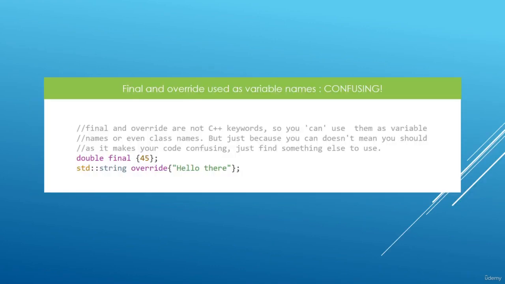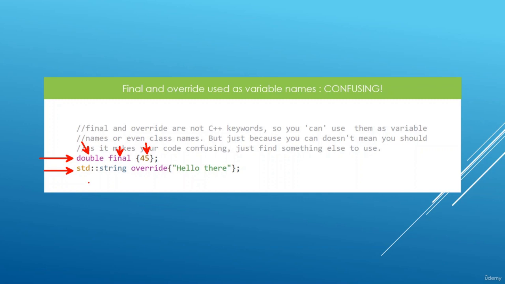Let's look at this. We can do a statement like this in our C++ program. We say our type, we say final, the variable name is going to be named final, and we can put in a value, and this is going to work. We can even declare a variable named override and give it any type, and this is really going to work. But this is confusing, but C++ allows us to do this.